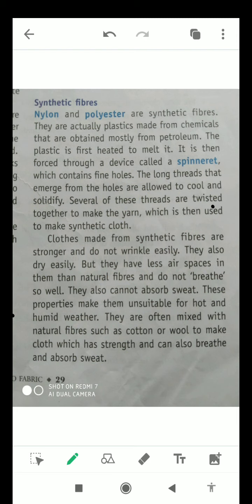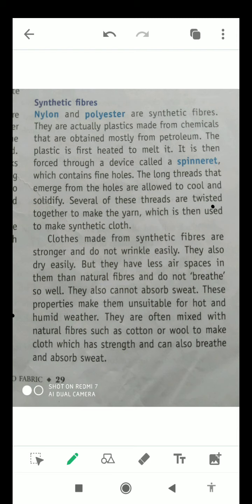Now I will tell you about some basic properties of synthetic fibers, and I will also compare them with the natural fibers. Students, cloths made from synthetic fibers are generally very strong, and they do not wrinkle easily. So this is the biggest benefit of synthetic fibers. And another big benefit of synthetic fibers is that they also dry very easily.